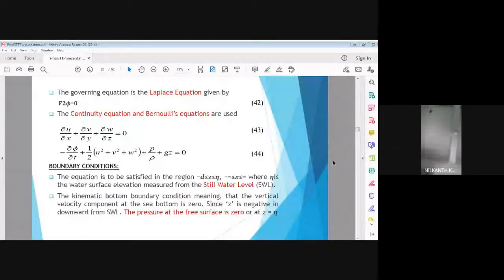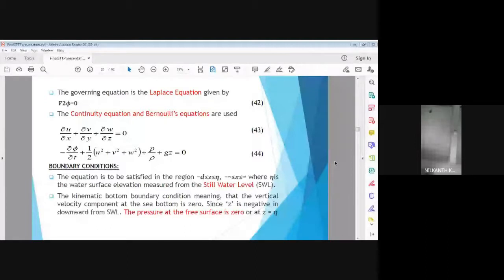So what are the variables in this governing equation? Please list down the dependent variables in the wave equation. Following are the dependent variables: u, v, w, or u combinedly, we take the velocity vector as one dependent variable.